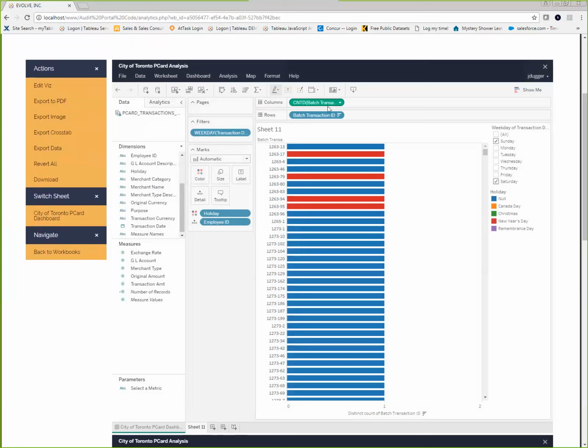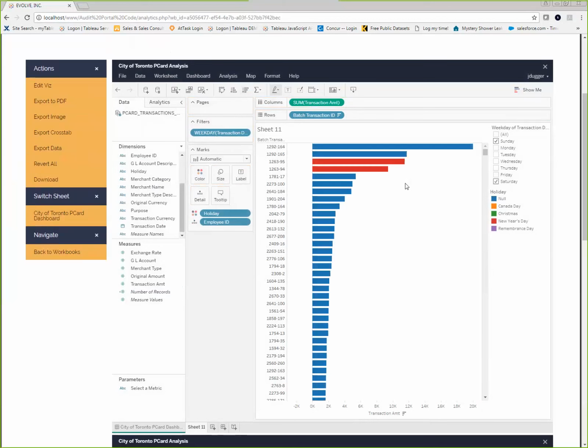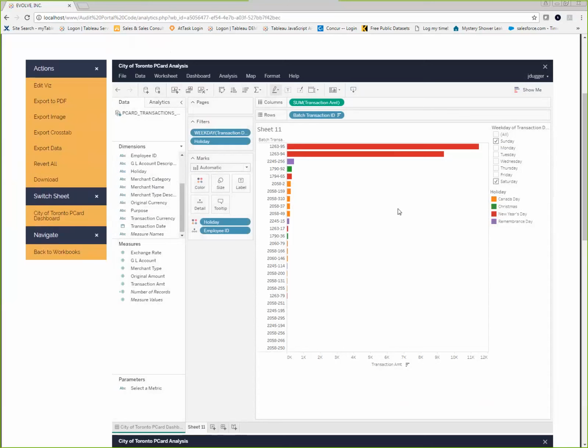Okay, let's aggregate this transaction ID. Let's just change that, right? I want to see the transaction amount. I don't really want to see the count of transactions. I want to see the actual amount. So very quickly, I can see that. I'll tell you what, let's just exclude the nulls on the holiday because I'm only focused on the holiday weekend transactions. Now I've got what I'm looking for here.